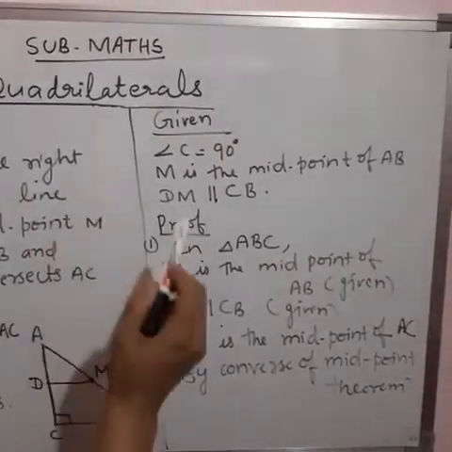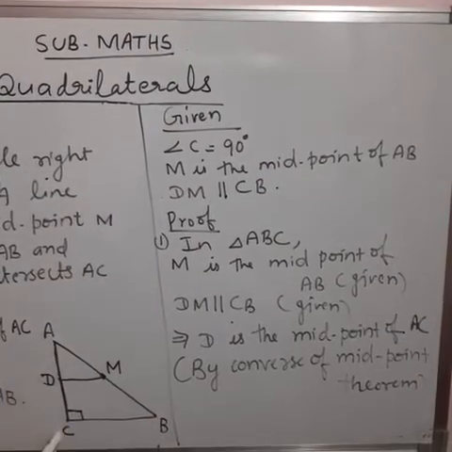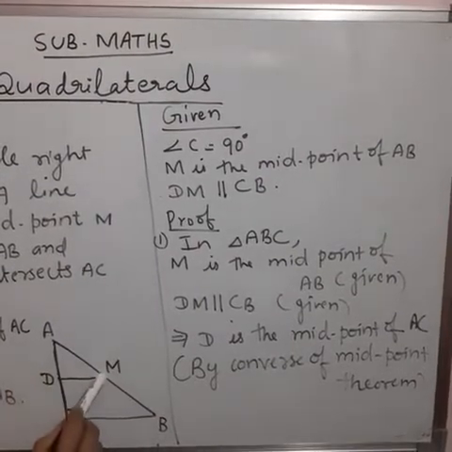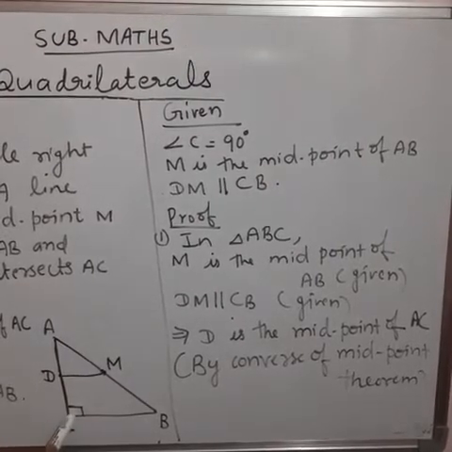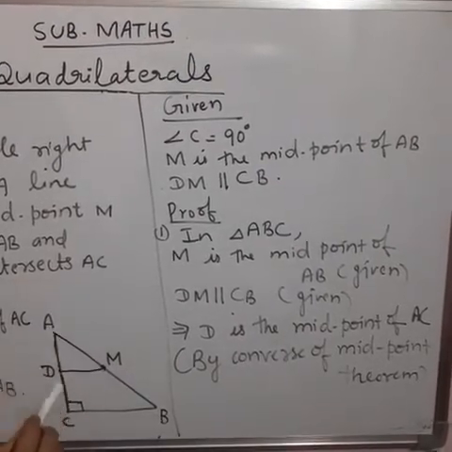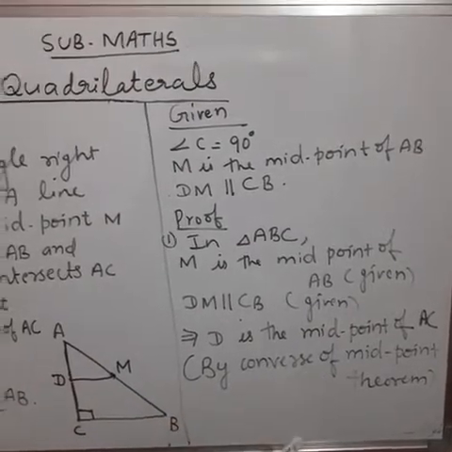I have written here. The first part we had to prove is that D is the midpoint of AC. So in triangle ABC, M is the midpoint of AB, it is given, and also DM parallel to BC, it is also given. Therefore D is the midpoint of AC by the converse of the midpoint theorem. So we have proved the first part.